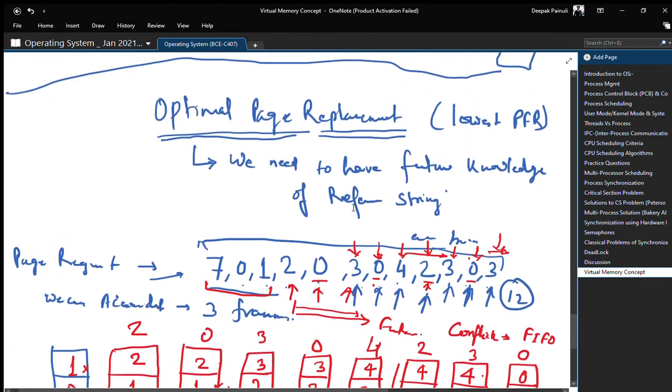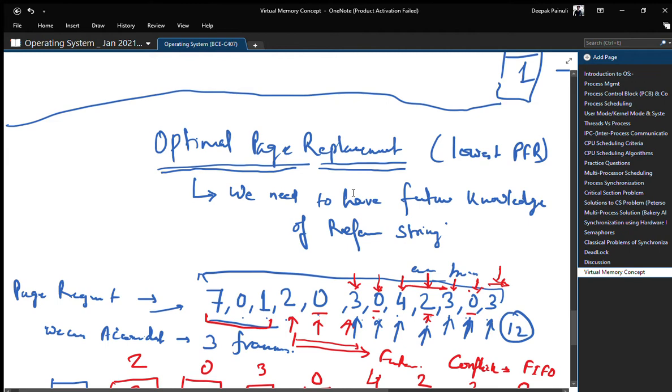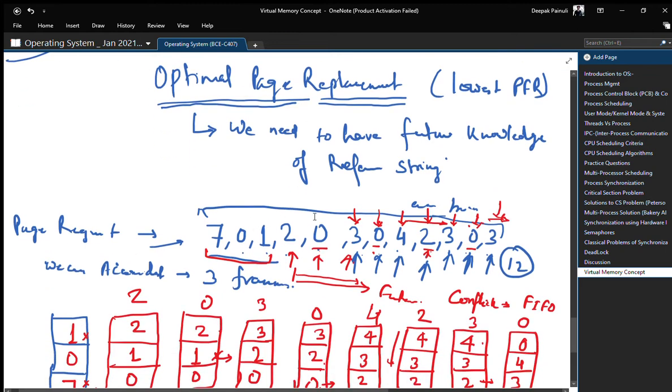So this is all about the optimal page replacement algorithm. In optimal page replacement, we look at where we are currently, and we look for future occurrences of those pages which are in the frame.